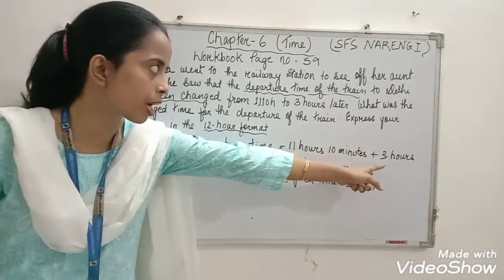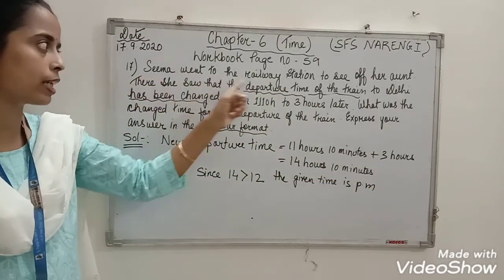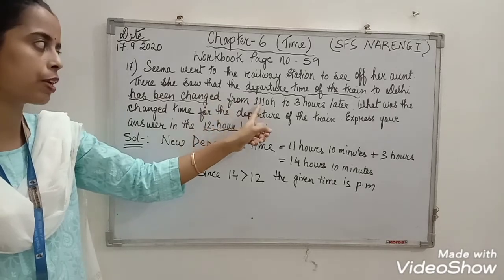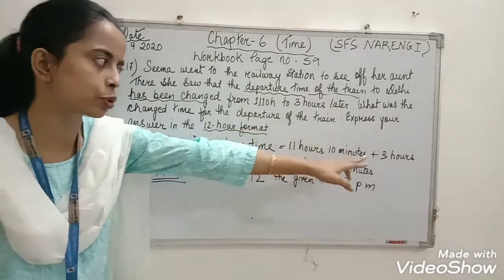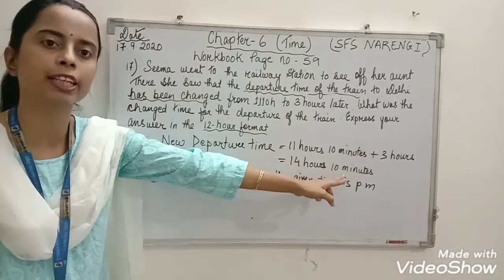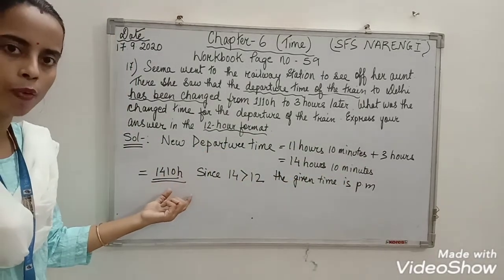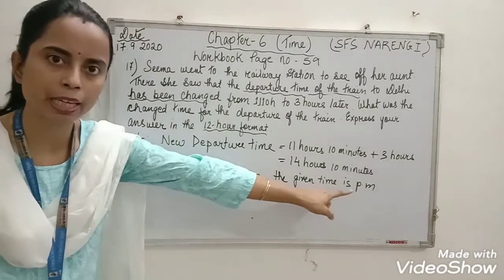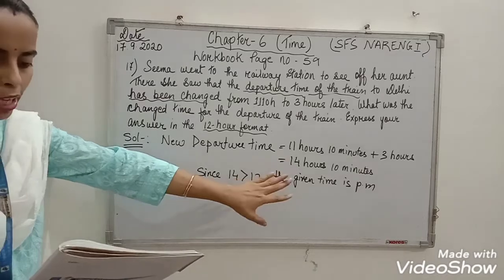Why have we added 3 hours? Because Seema saw that the departure time of the train to Delhi has been changed from 11 hours 10 minutes to 3 hours later. When we add them, we get 14 hours 10 minutes. Since 14 is greater than 12, the given time is PM. Right?